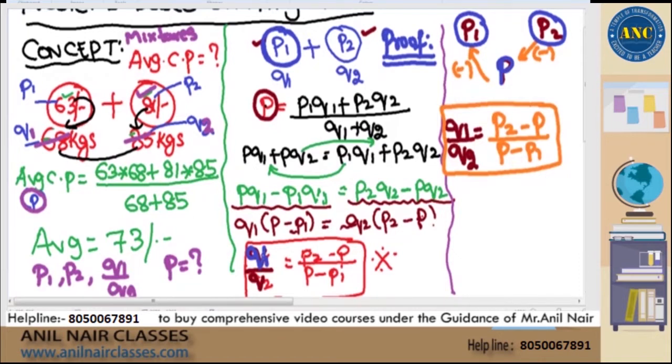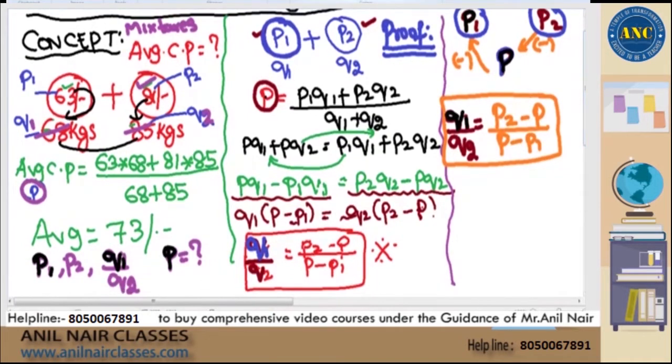That means, can I say that in mixtures, prices of two products will be given, ratio will be given, you need to find the average cost price. But in allegation, prices will be given, average will be given, you need to find the ratio in which the two products are mixed. That is the only difference between mixtures and alligations. Whatever is asked in mixtures will be given in alligation, and whatever is asked in alligation will be given in mixtures.